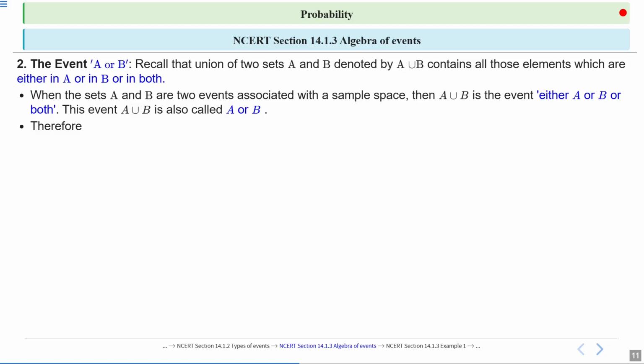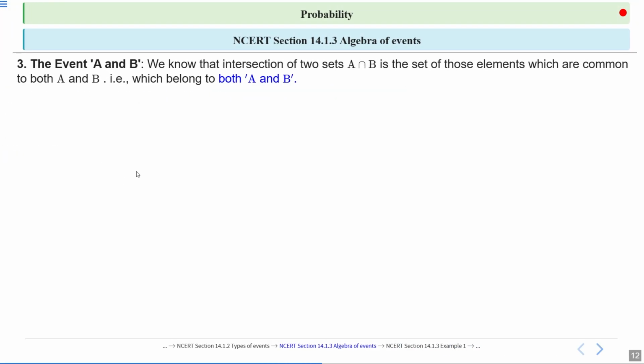When the sets A and B are two events associated with a sample space, then A union B is the event either A or B or both. This event A union B is called the event A or B. Therefore, the event A or B is denoted by A union B, and it is defined as the set of omega such that omega belongs to A or omega belongs to B. This is how we define the event A or B. Clear?